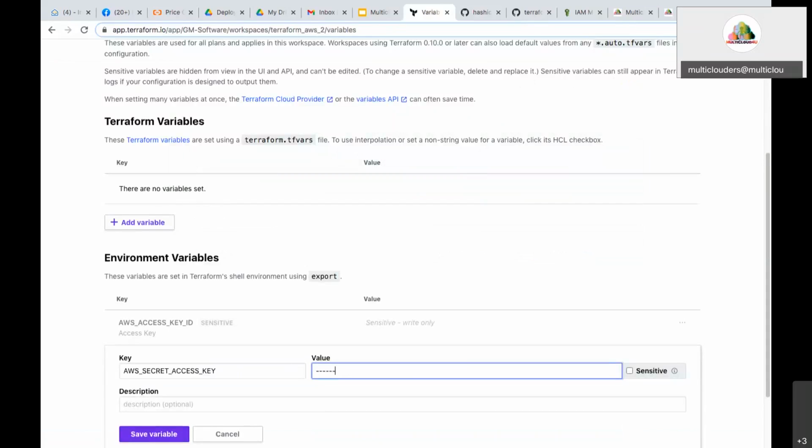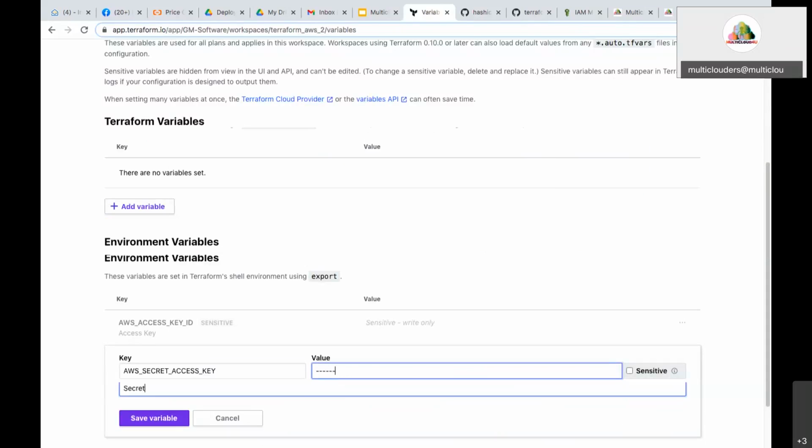Now what you have to do is run the code. For running the Terraform code, if you are using the CLI, you have to use the terraform plan command. Here, queue plan, you just have to click this. I am not going to do this now, because I didn't provide the key correctly. So I am going to use the workspace which I created. Now the workspace is ready.